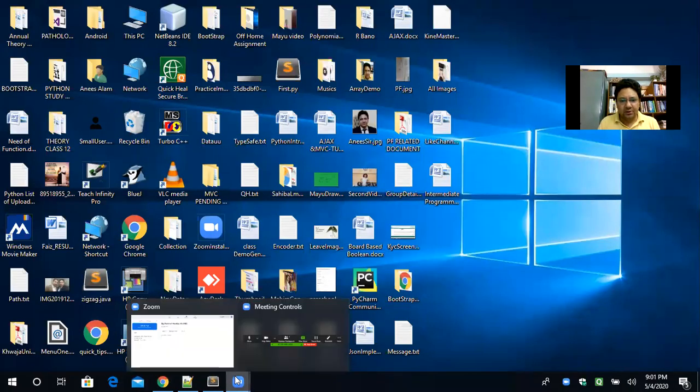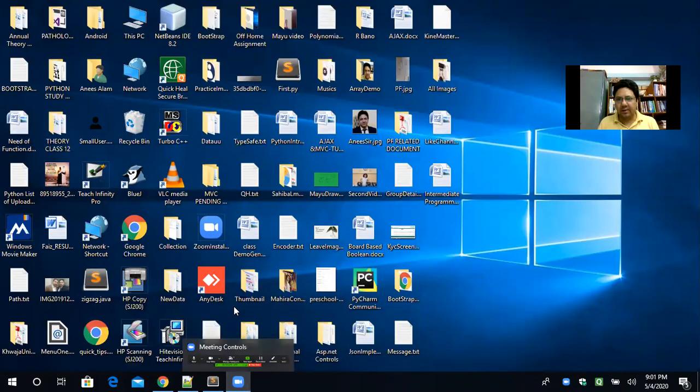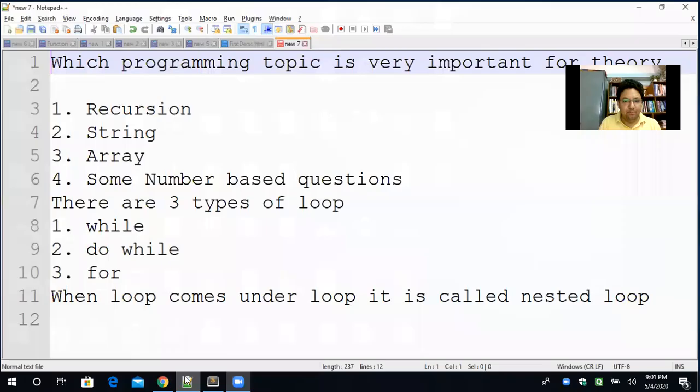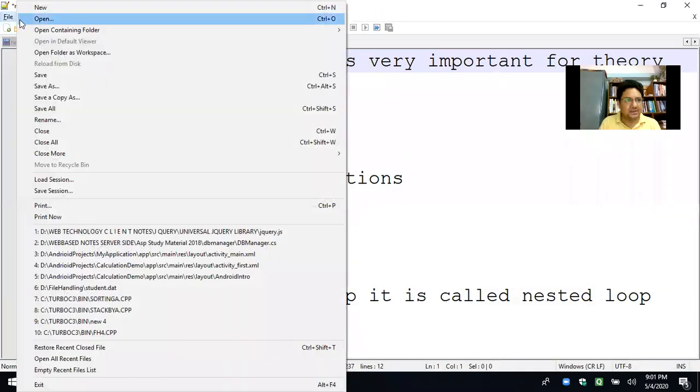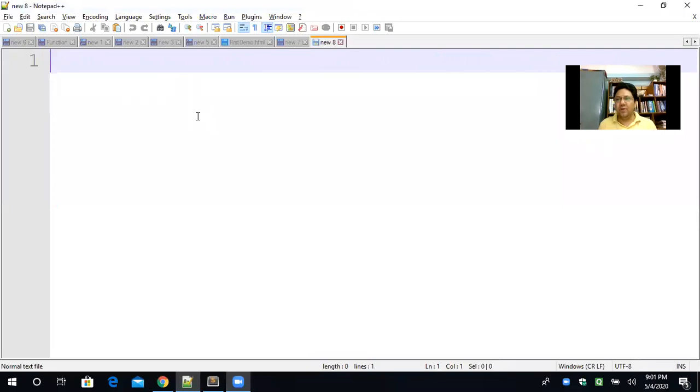Okay, so basically I just want to give a brief introduction of the last class. In the last class, we just started the control statement, and in the control statement we saw the if condition ladder, and we also saw the importance of the if condition. Today, we are going to see the loopings in Python. Looping is a very essential part of programming, and it provides the base and foundation to develop a program.